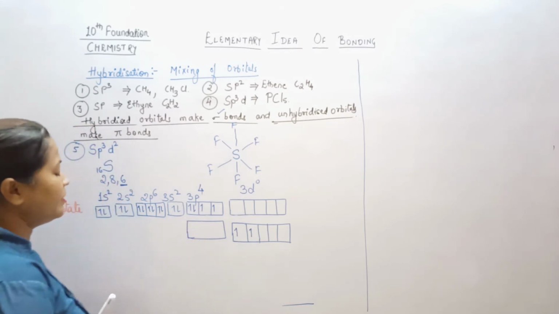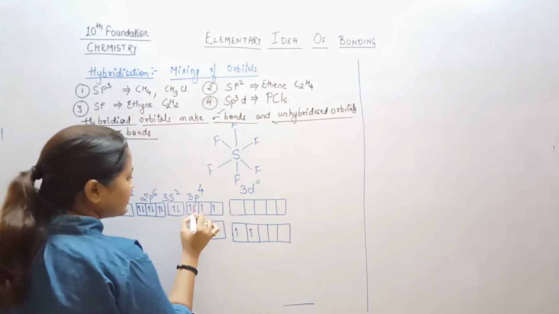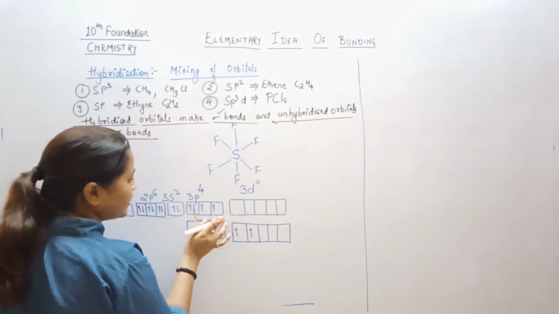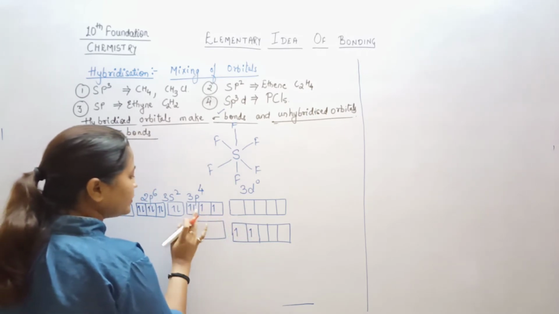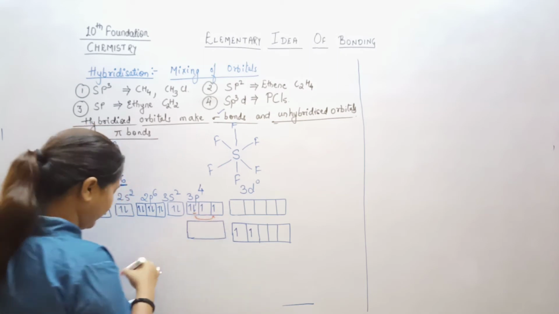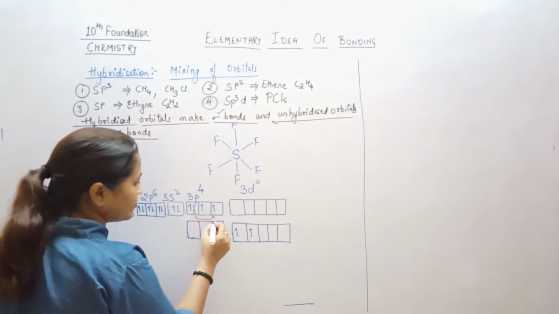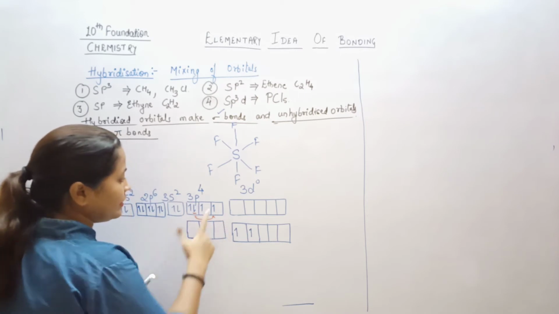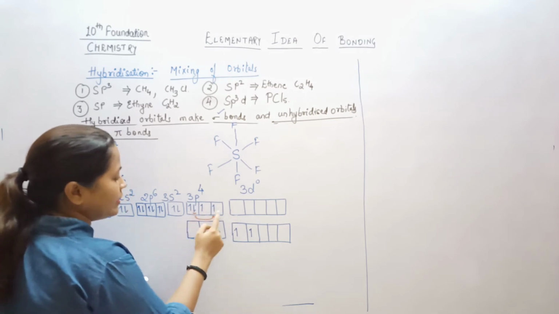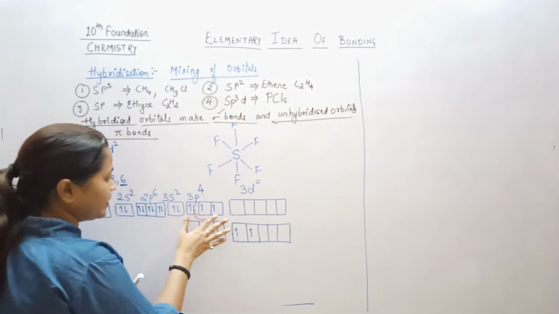Then I said that this one electron will jump into the next orbitals like here. Because this electron is already here, and this electron is here, these two are empty, so this one will jump here. Fine.